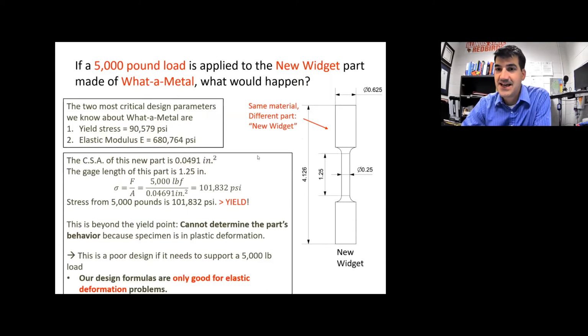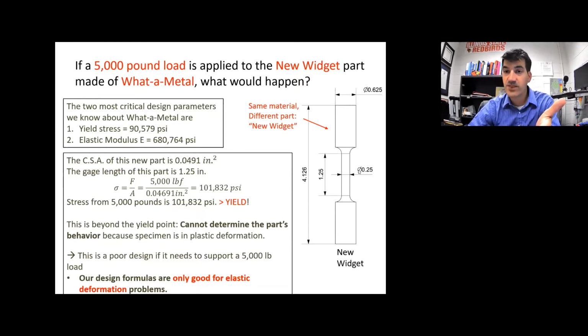All right, so we did that test. Now we have a different question. Now the question is, if we applied a 5,000-pound load to this part right here, and notice this is a different part, a slightly different design than the part in the previous slide. So if I applied 5,000 pounds force of load to this part right here, what would happen? By that, we mean how much will it stretch. So that's what we're going to calculate, or we'll try, okay?